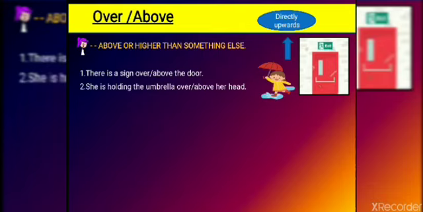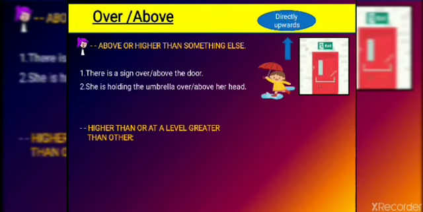But if you use above at a place where the object is directly upwards, as in these two pictures, you can see the umbrella directly upwards, and that exit sign, directly upward. If you use over, it is correct. If you use above, it is also correct. No one will mark it wrong.